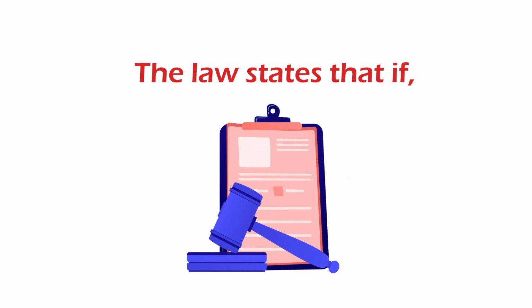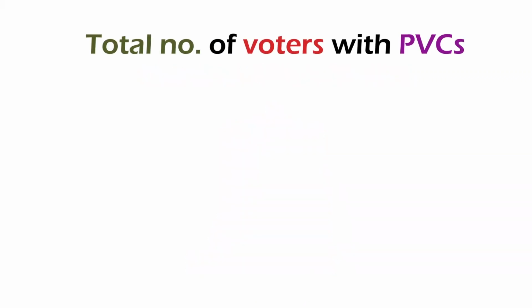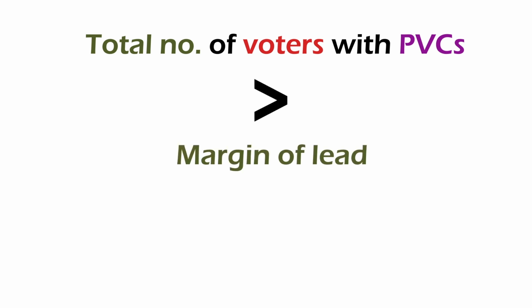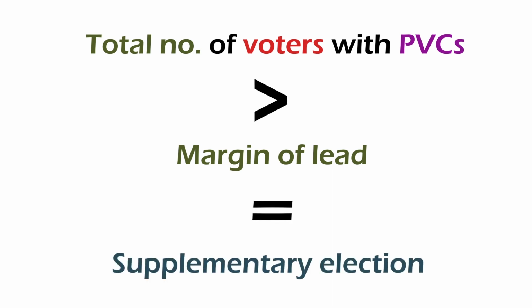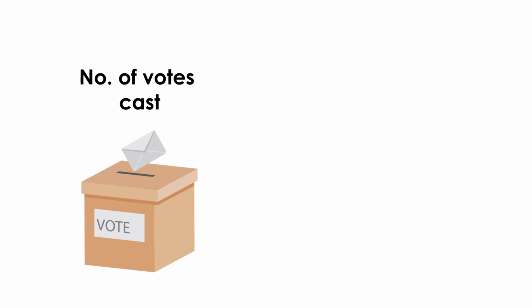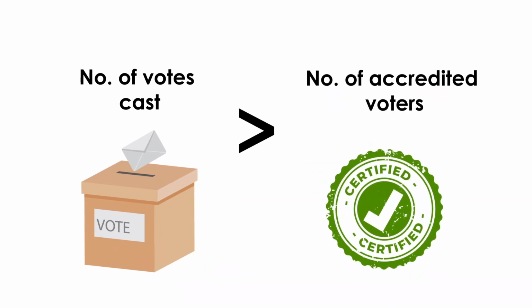The law says that if the total number of voters who collected their permanent voters' cards in a polling unit is greater than the margin by which a leading candidate is ahead of the second candidate, a supplementary election will be required. Overvoting. Where number of votes cast in an election in a polling unit exceeds the number of accredited voters in that polling unit.